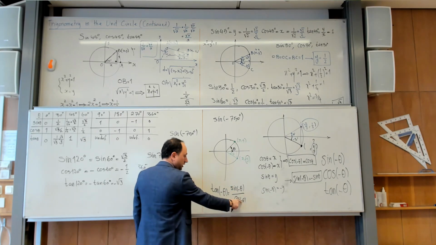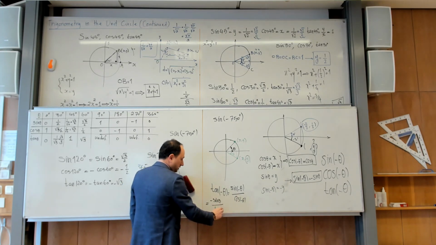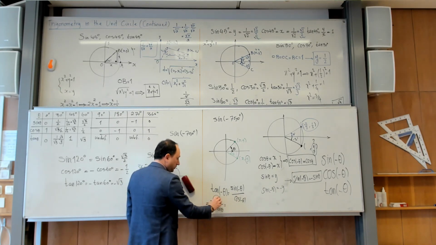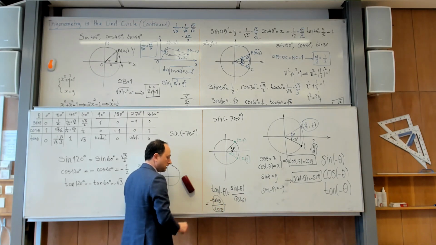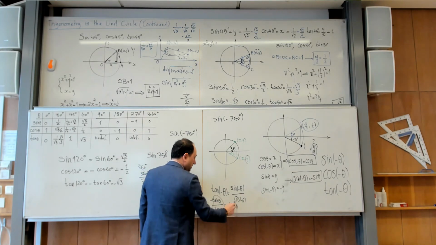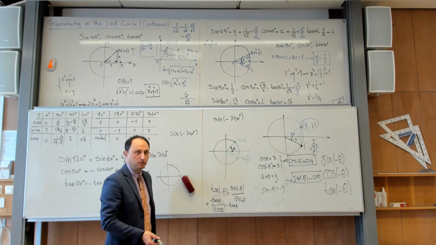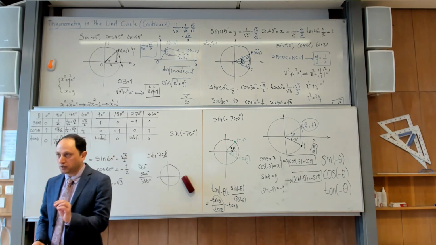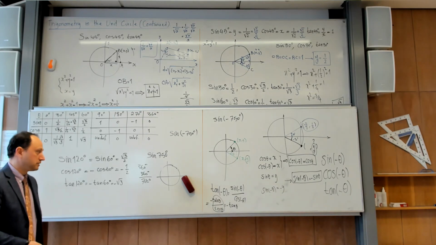For cosine, the minus sign is completely gone. And now if I ask you what can I write instead of this part, you say this is just nothing except tangent, but there is a minus sign left. So it's minus tangent. So the rule for negative angles for tangent and sine are the same. The only exception is the cosine one. Cosine will actually get rid of that minus sign.